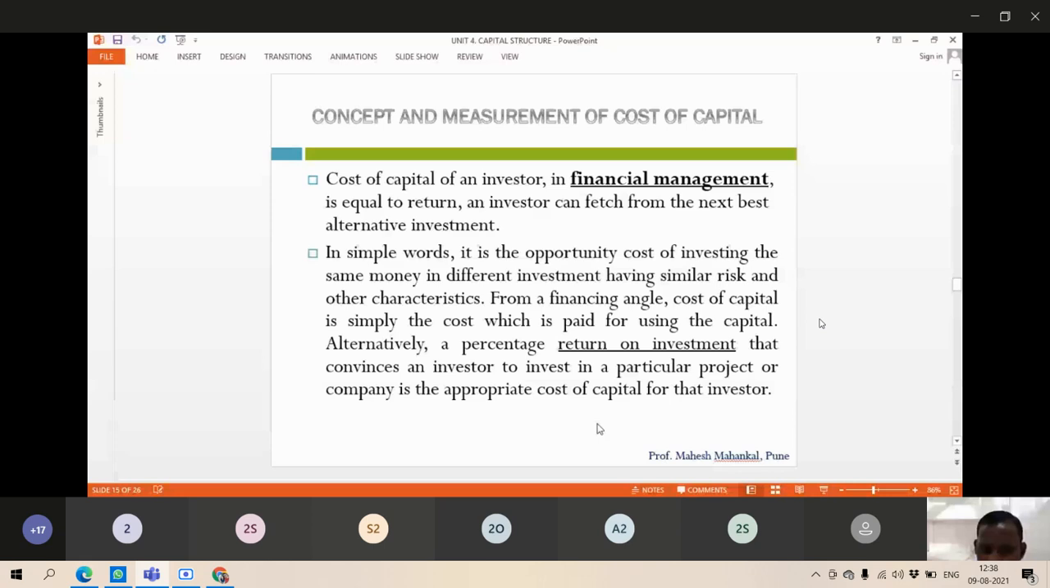From a financing angle, cost of capital is simply the cost which is paid for using the capital. Again, I have told you, it is the return on your investment. How much return are you expecting from your investment? Like I'm investing in Tata Motors, I'm expecting 10%, and similarly Maruti is also giving 10% return. It is a similar type of return I'm going to expect and accept from the investments.